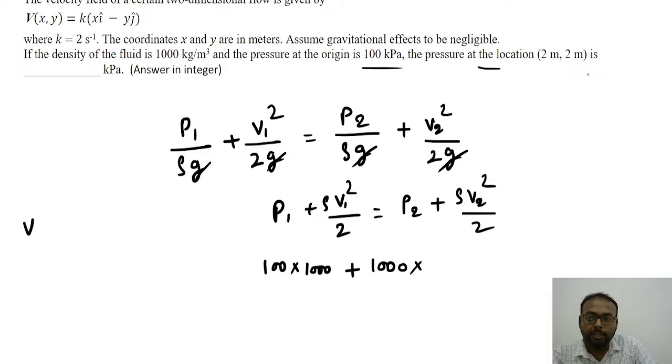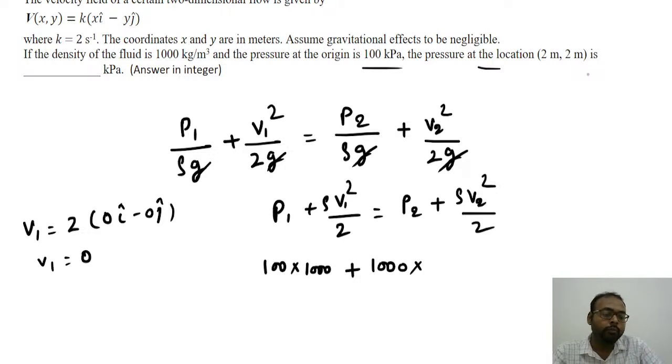So V1 will be K, which is 2, into the Xi value at the origin. This means 0 i minus 0 j. So this will give us the value of V1 is equal to 0.